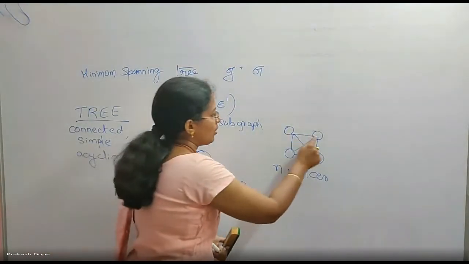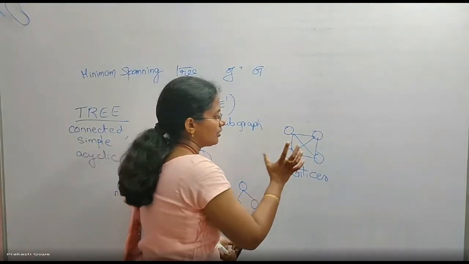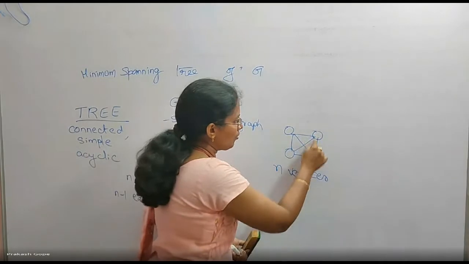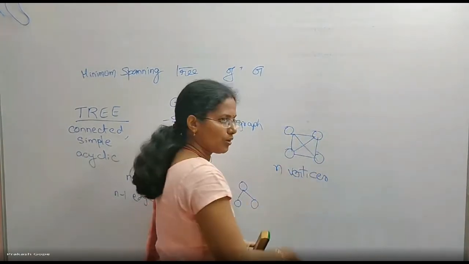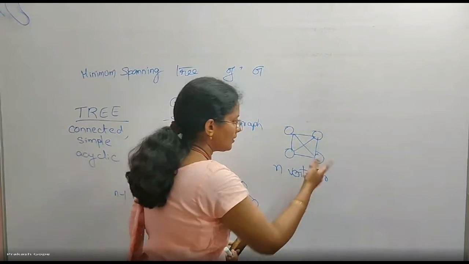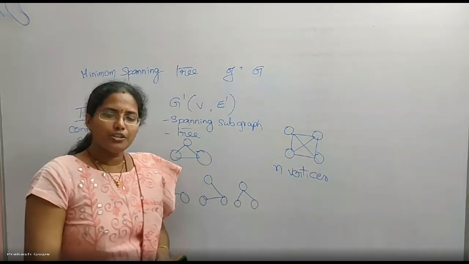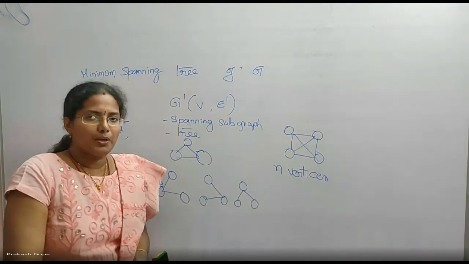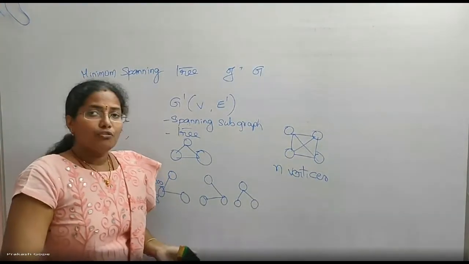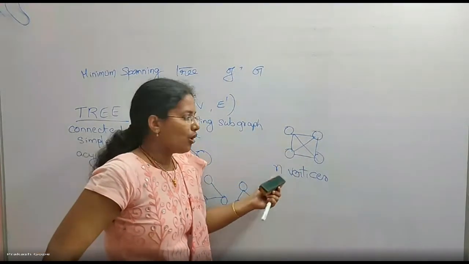Taking only these 3 edges gives me one tree. Taking only these 3 will give me another tree. Taking like this is one more tree. Taking like this is one more tree. All are different spanning trees only. So I'm asking, in total how many different spanning trees can be formed for a complete graph of n vertices?